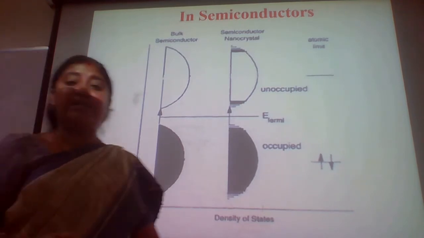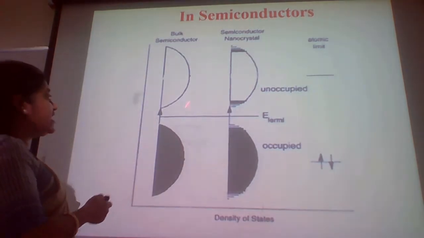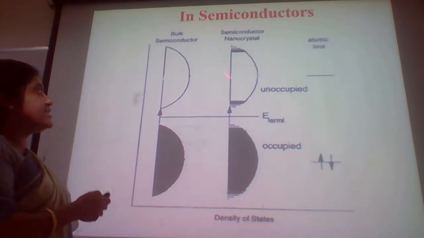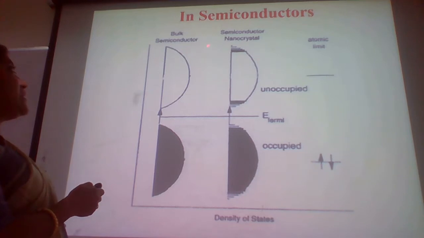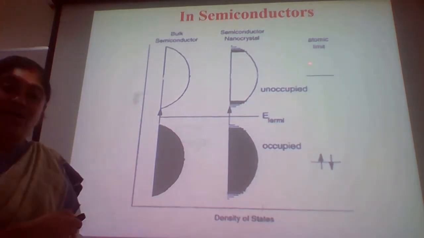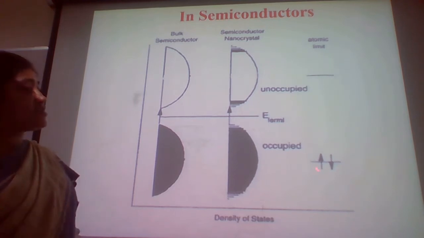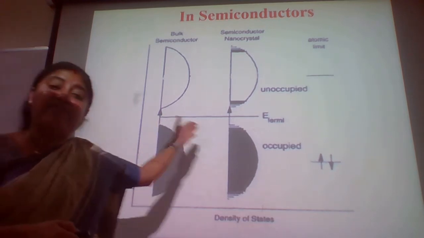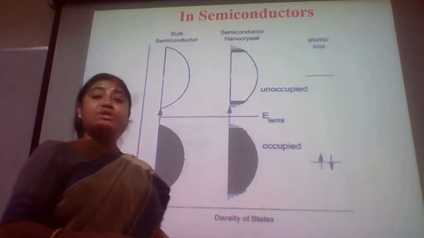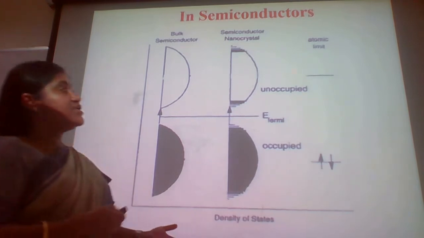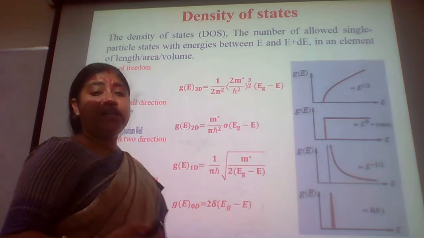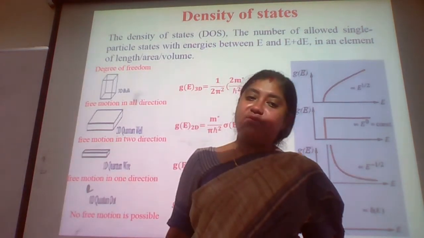In semiconductors, initially there is also a gap over here, whereas this gap gradually increases, and you can see the bulk semiconductor goes to semiconductor nanocrystals. These are occupied to unoccupied levels, and at an atomic level, if you go, that means with far more reduction in the size, there is a huge amount of difference over there. So you can see that it goes to insulator. This is a very nice thing that is happening over here.